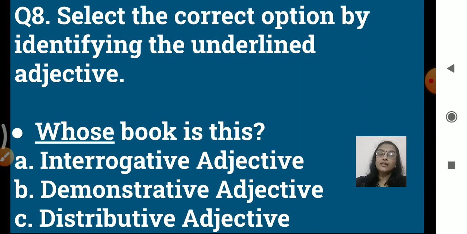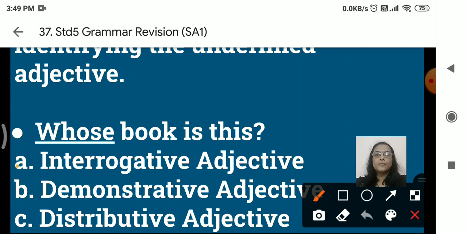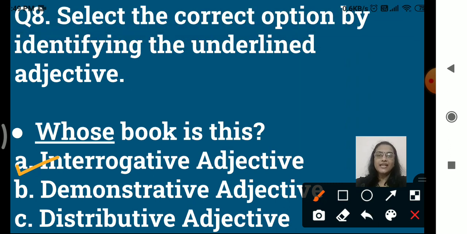So here, clear cut, we can say it is starting with the word whose, which is a question word, and it is also ending with the question mark. So what will be the answer? Yes, option A, right? It is an interrogative adjective. Clear till here? Fine? Okay, now let's move ahead.